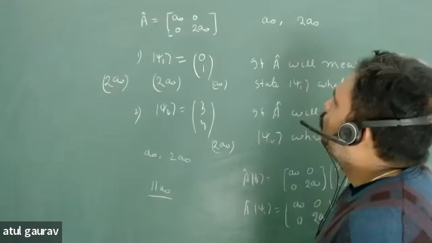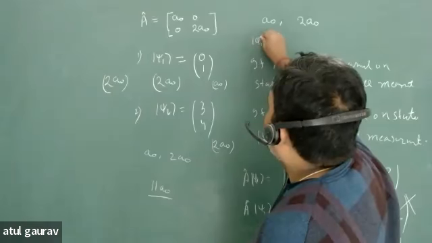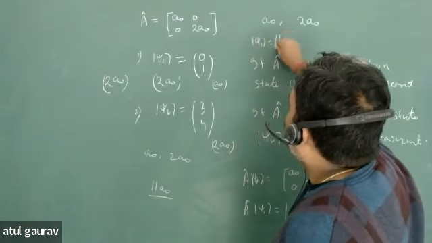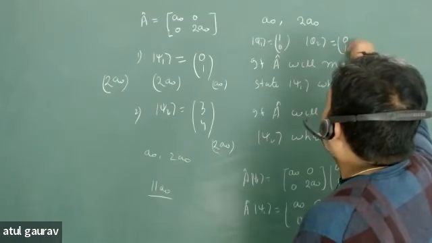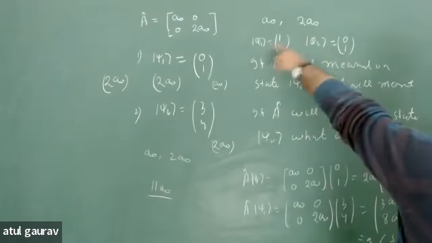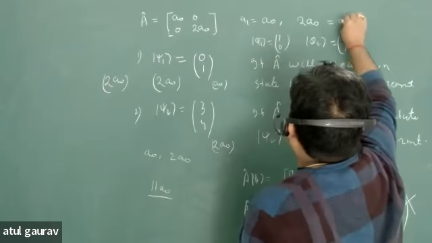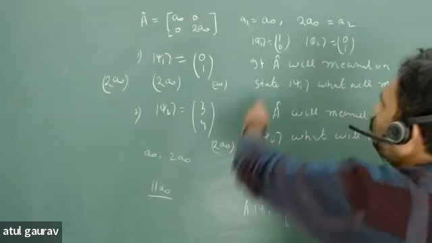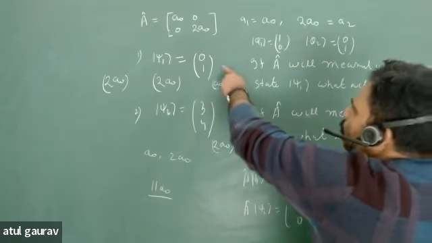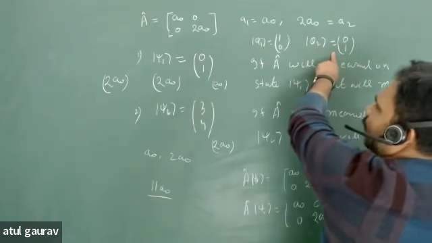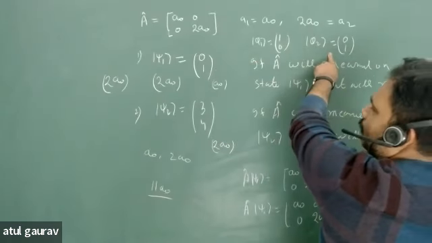Now, what will be your corresponding eigenvector? For the diagonal element, 1, 0, and for phi 2, you have 0, 1. This is your eigenstate. You can say this will be your A1 and this will be your A2. So for phi 1, you have 1, 0. For phi 2, you have 0, 1. Fortunately, your state is one of the eigenstates.